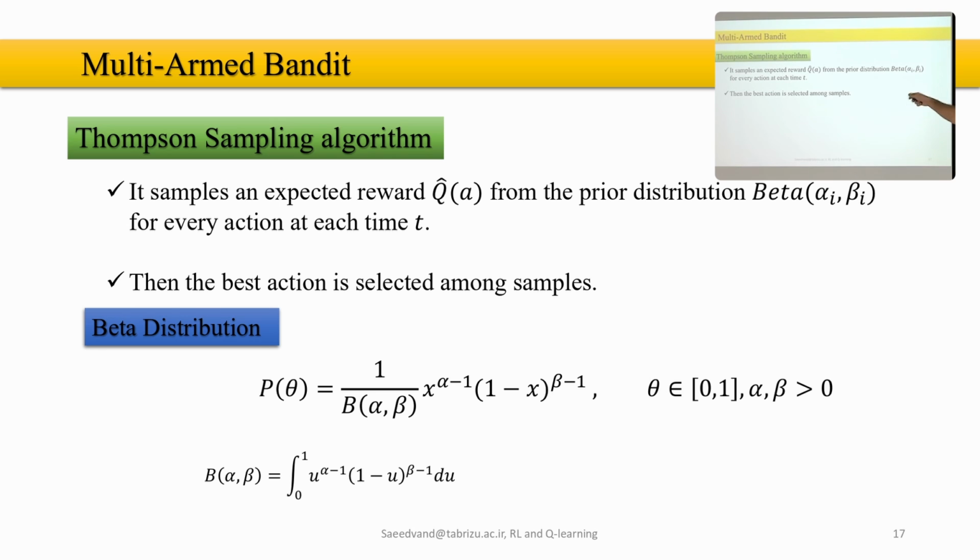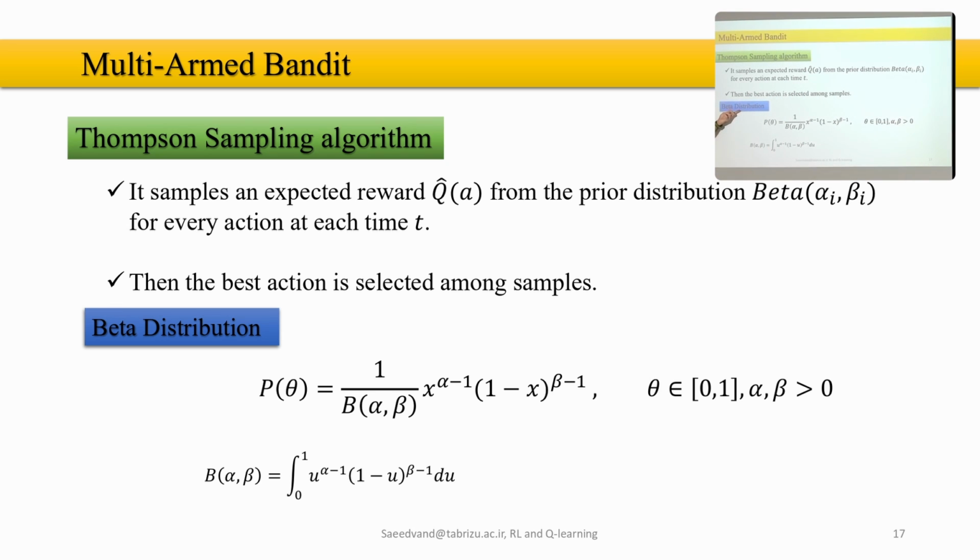So the expected reward Q of A is sampled from a prior distribution, the beta distribution with alpha i and beta i, which we're going to see in a minute. What does it mean? Then the best action is selected among the samples.